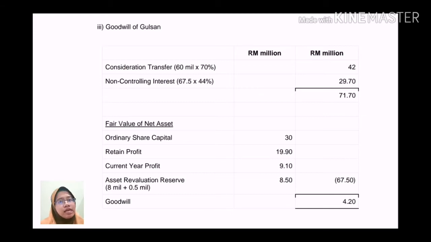The NCI is only 44%. Why 44%? Because the NCI for indirect interest is 44%. So 44% times 67.5 million, we will get 29.7 million. So the total sum is 71.7 million. After deducting the fair value of the net asset, we will get a goodwill of 4.2 million. This amount we will put in the SOFP.